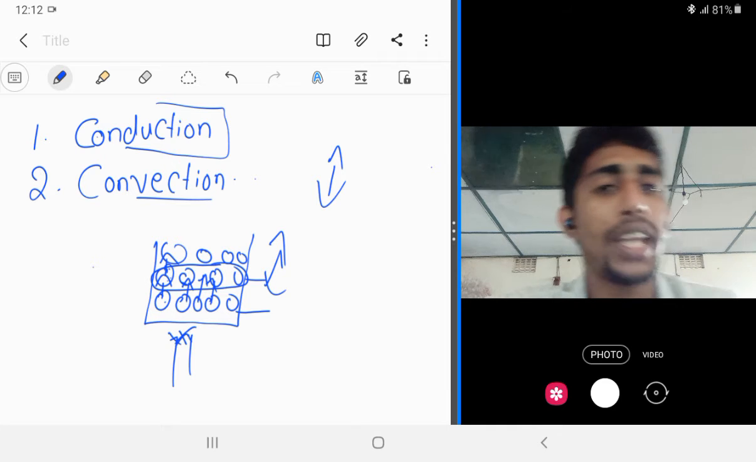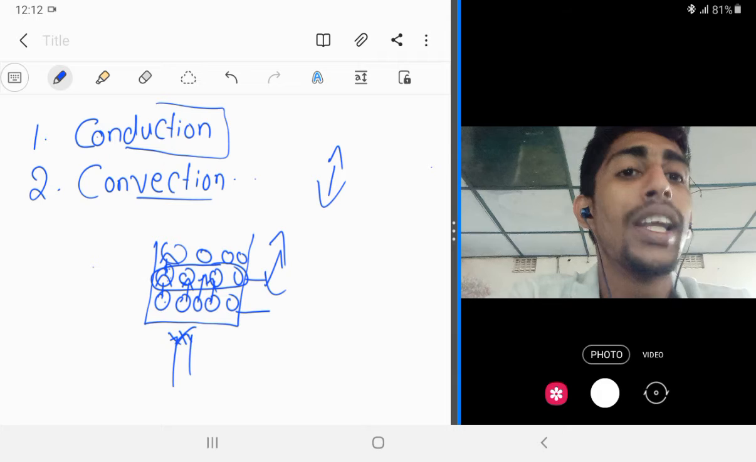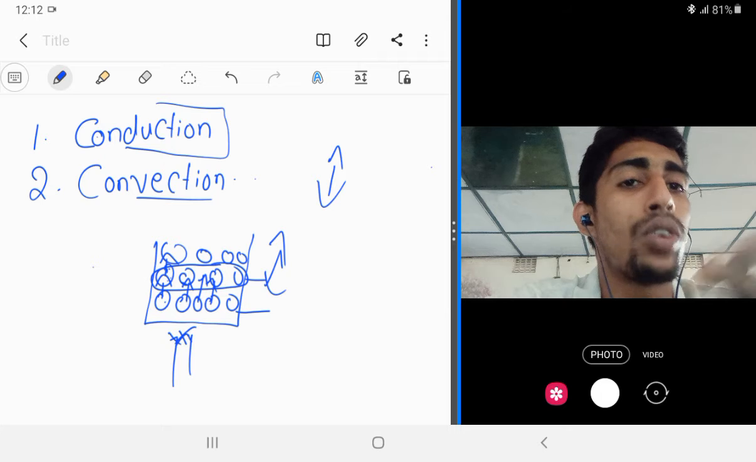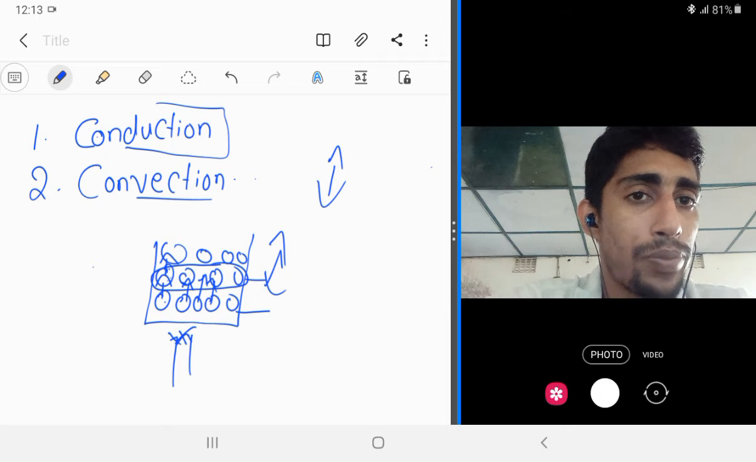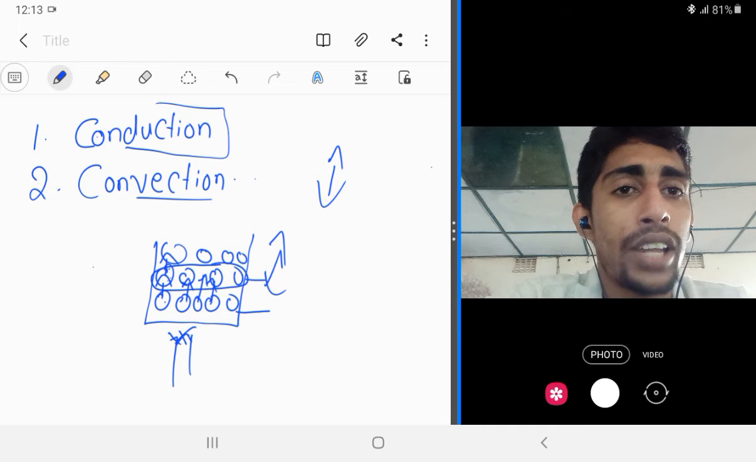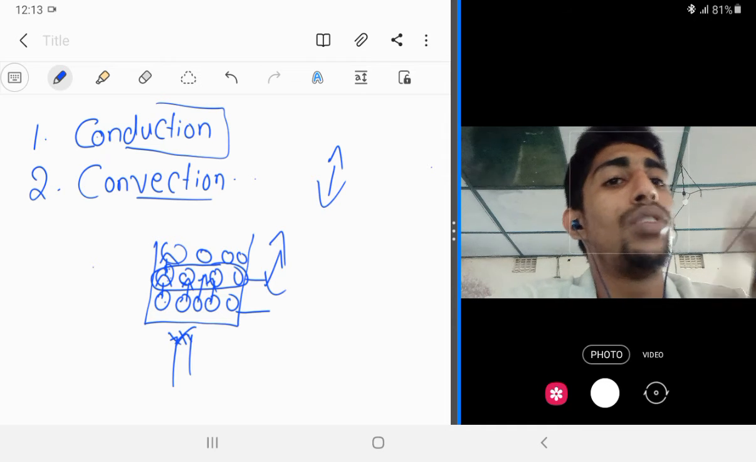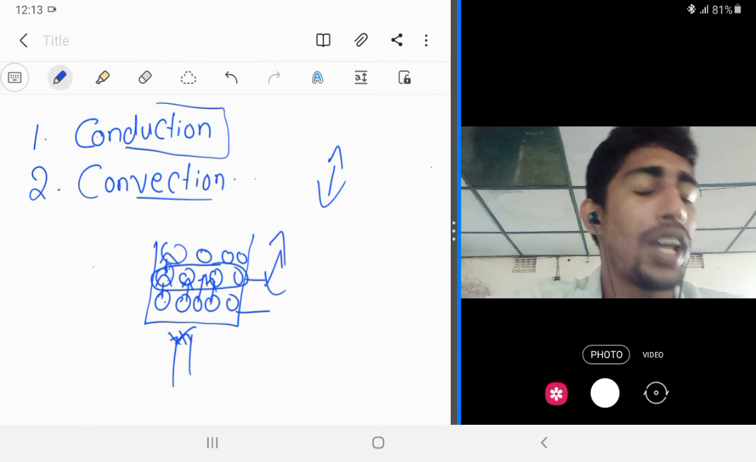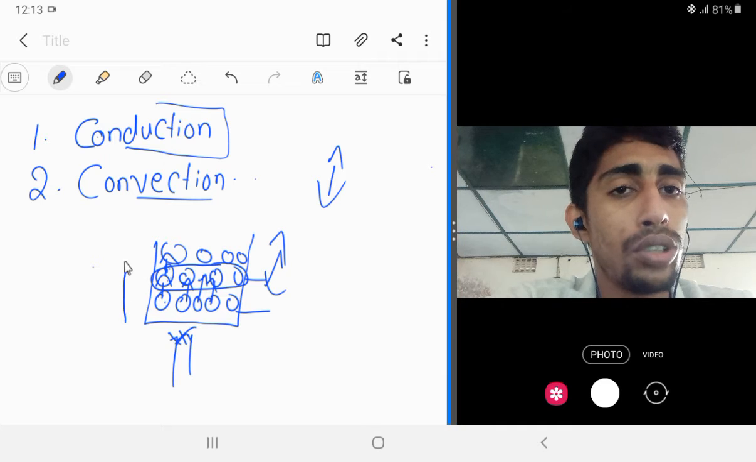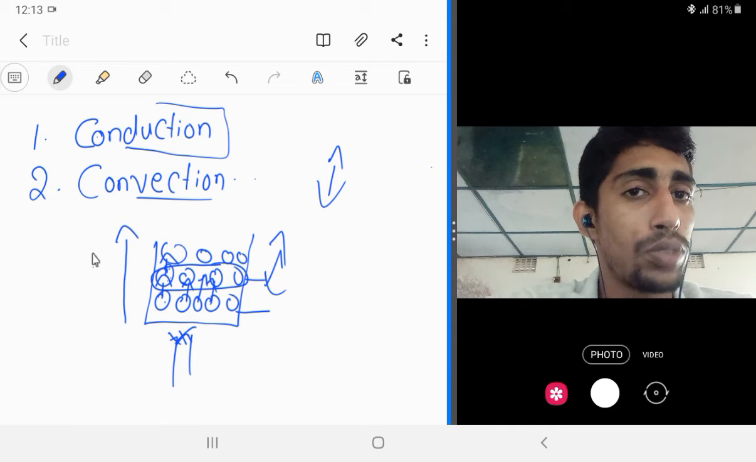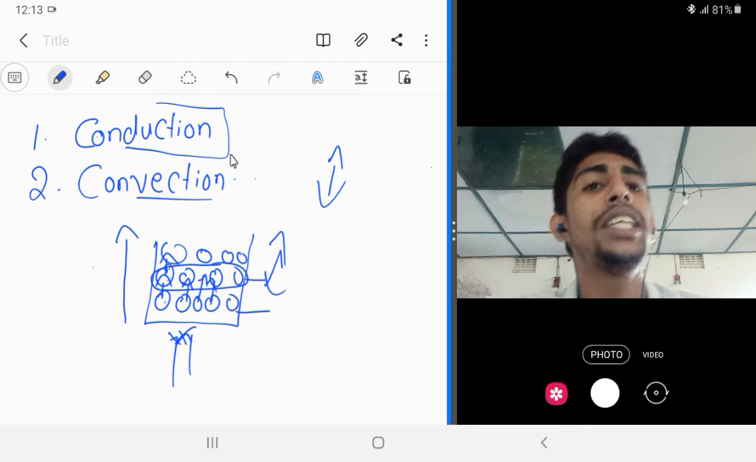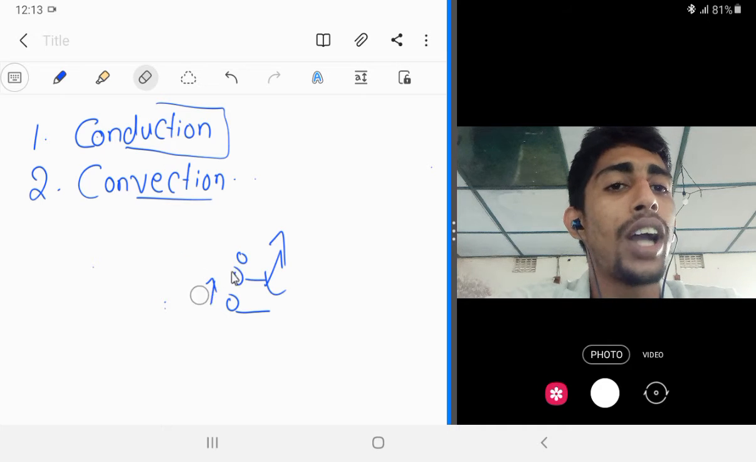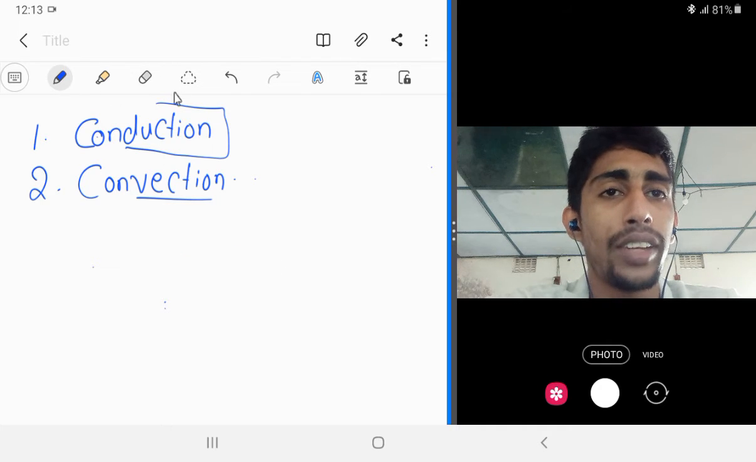Clear? When we apply heat energy, the molecules in the bottom part will absorb the energy and start to vibrate. Then when they hit the second layer, it will absorb. When it gets a sufficient amount of energy, it will start to vibrate and hit the third layer, then the fourth layer, fifth layer, like that, from bottom part to top. From bottom to top, not from top to bottom. Okay, this is conduction. I hope you understood. So next we have to study convection.